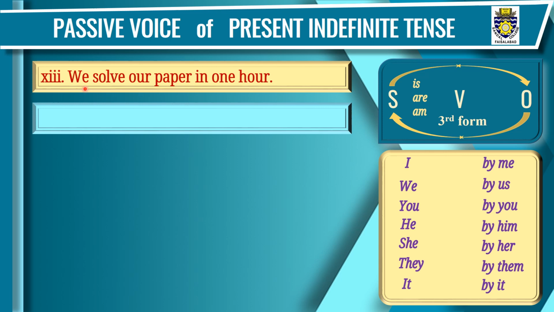So first step is the change of subject and object. Object will take the place of this subject. So we'll write our paper in the beginning of the sentence. Step 2, this subject will take the place of this object our paper. We'll use by us, as we will be changed into us and we'll use by before it. Third form of the verb, that is step 3, solved. And then helping verb, step 4, our paper is singular, we'll use is. Our paper is solved by us.